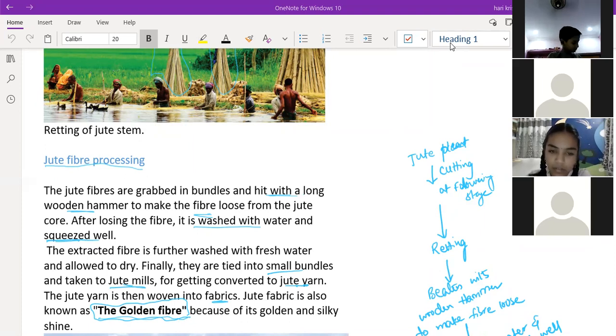Same answers. Yes, sir. So we also have a fourth homework: rank of India in jute production in the world. What is the rank of India in jute production in the world? First rank. Very good.